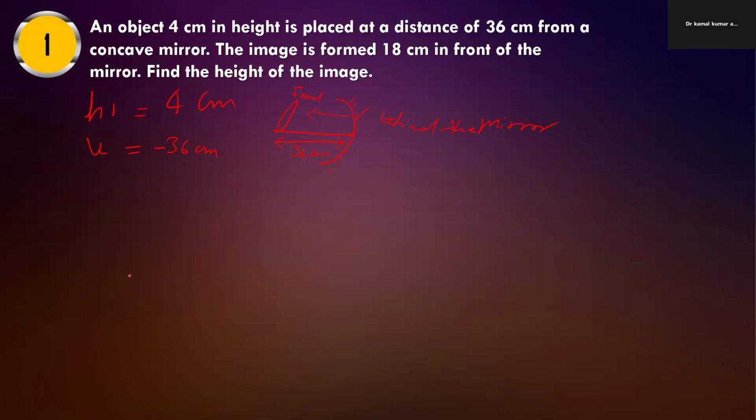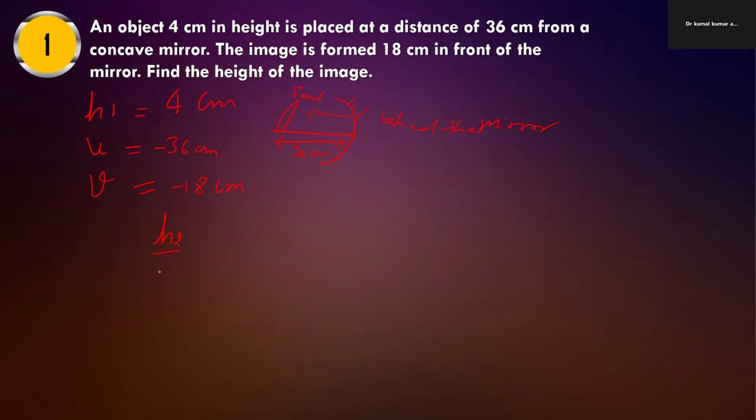So here we have the image distance. The image distance we get is minus 18 centimeter. Now next is find the height of the image. So let's put in the formula, and we know what the formula is.